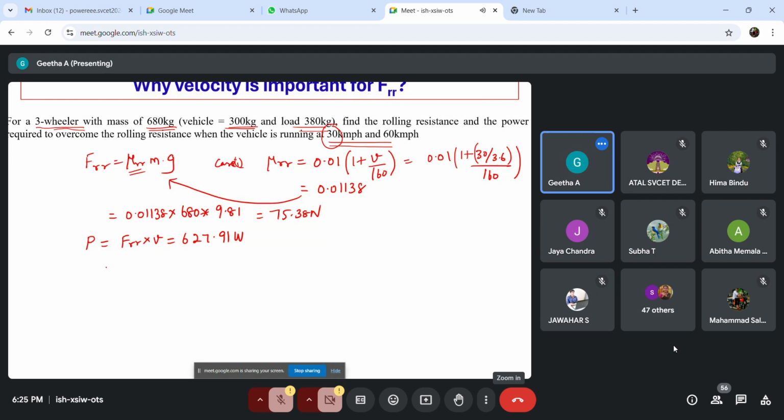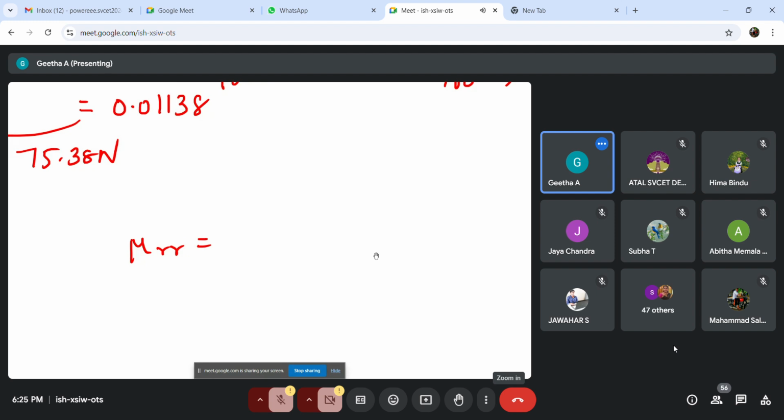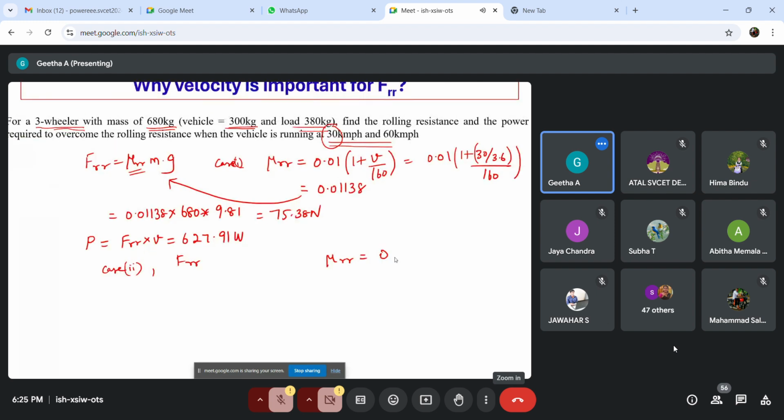Similarly, if we try it for case 2, for case 2 your mu RR will be 0.01277, and if we substitute it in FRR, we get 85.186 Newton, and the power will be 1.419 kilowatt.